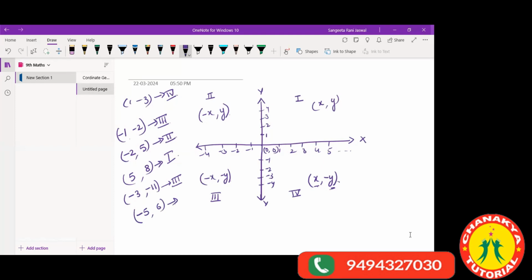Ma'am, the fourth quadrant. In the fourth quadrant, x is positive and y is negative, but here x is negative and y is positive. So that means which quadrant is it? Check again. It's the second one. Second quadrant, absolutely right.